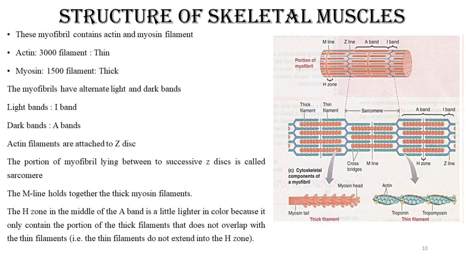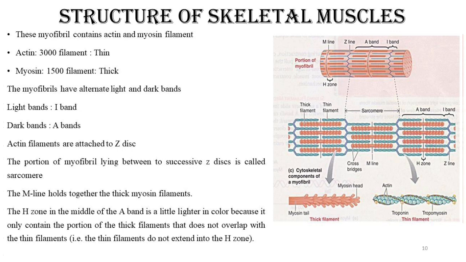अभी ये H zone क्या है? It is a central part of the A band where there is an absence of actin filament. जहां पे एक्टिन फिलामेंट नहीं है, सिर्फ मायोसिन फिलामेंट है. बराबर. So it looks a little bit lighter, तो ये थोड़ा सा लाइट दिखता है. So what is this one? जो H zone है, ये middle of the A band है, which is a little lighter in color because it only contains the portion of thick filament, means the actin filaments are absent. So that portion is known as the H zone.